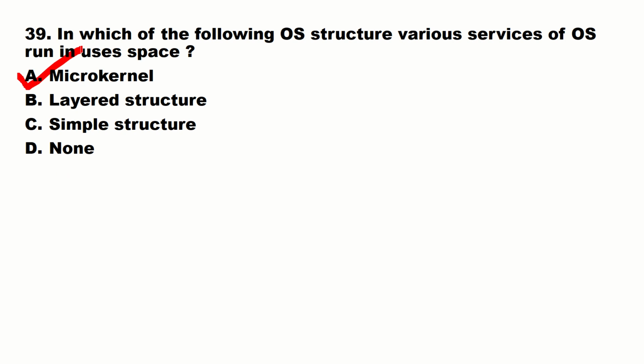In microkernel structure, non-essential components are removed from the kernel to make it smaller, that is why it is micro, and they are implemented as system and user level programs. Okay, that means non-essential components are removed from the kernel. It's not layered structure or simple structure, it is microkernel.